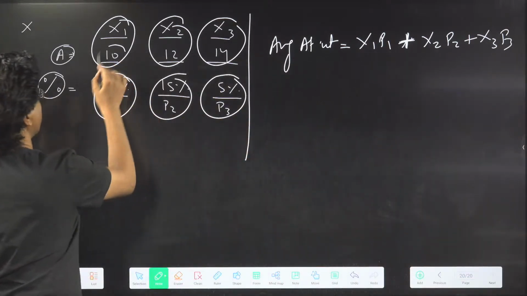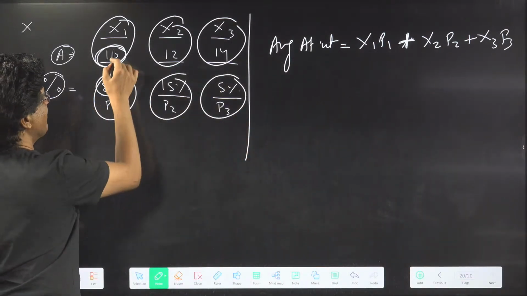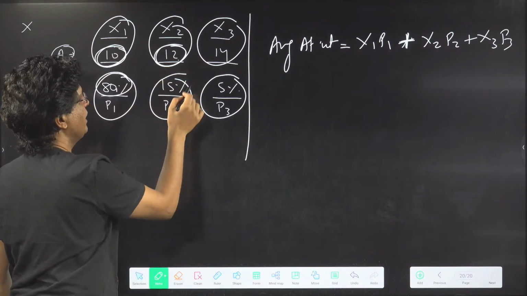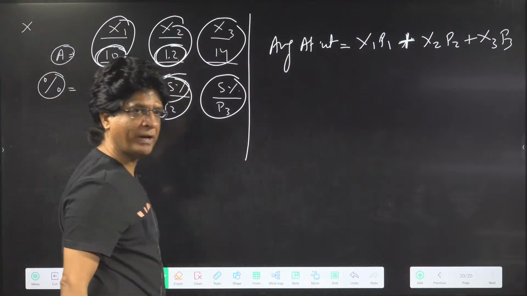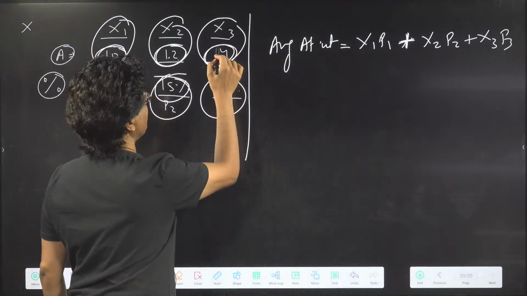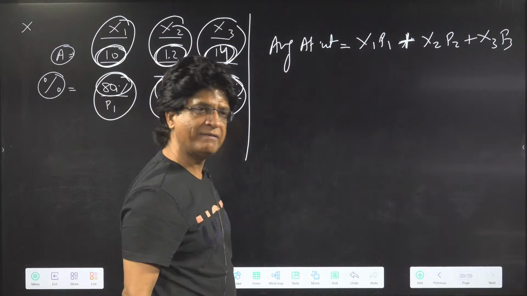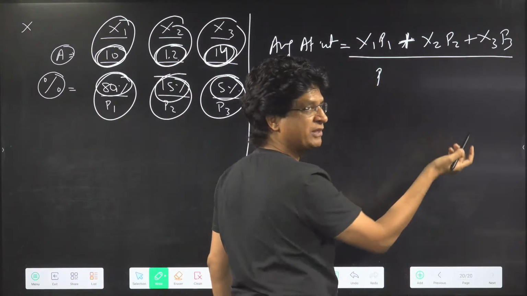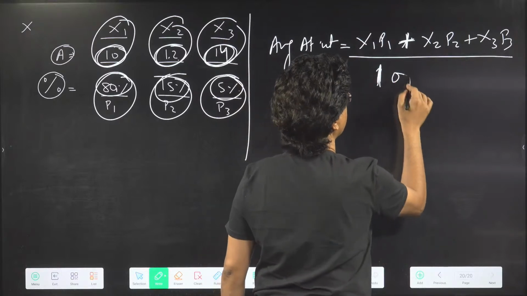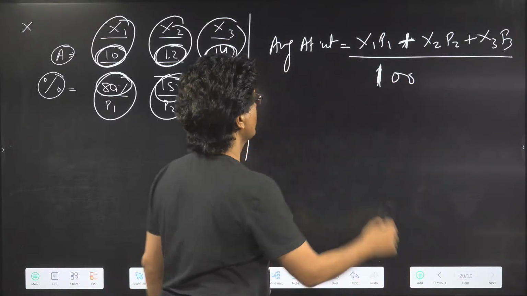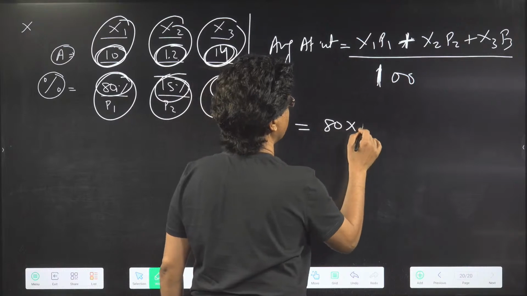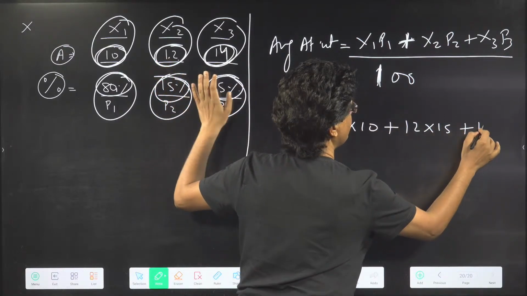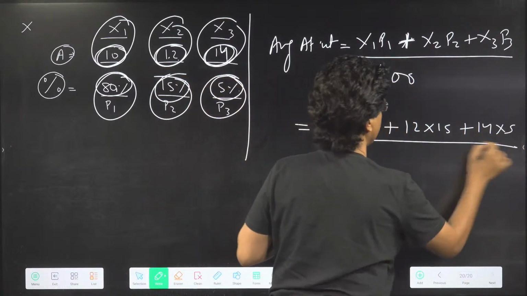If one atom has a weight of 10, 80 will have a weight of 80 into 10. If one atom has a weight of 12, 15 will have 15 into 12. And similarly, one atom has a weight of 14, 5 will have 5 into 14, upon P1 plus P2 plus P3, which will always be 100. So this will be 80 into 10 plus 12 into 15 plus 14 into 5 divided by 100.